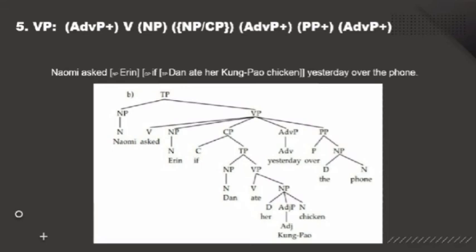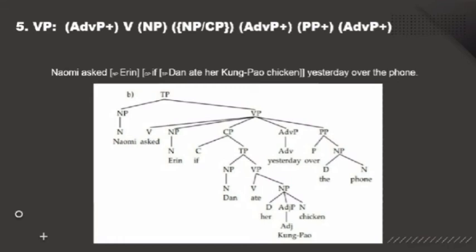We are going to explain the formula of verb phrase. Here the verb phrase consists of verb, noun phrase, complementizer phrase. Why is only complementizer? Because looking back at the formula before that, noun phrase or complementizer phrase, we can only choose one of both. So, adverb phrase and prepositional phrase.